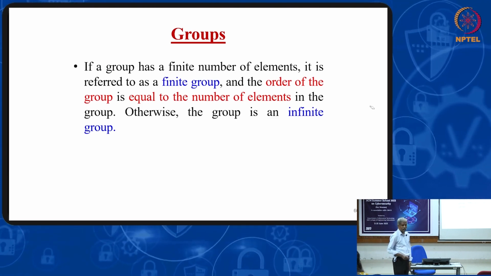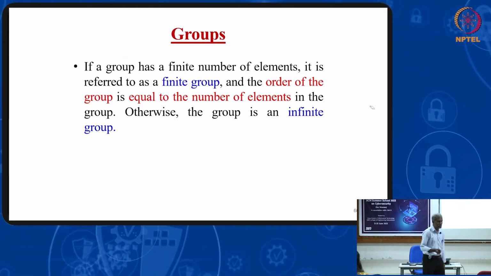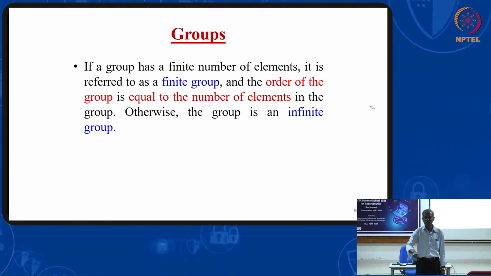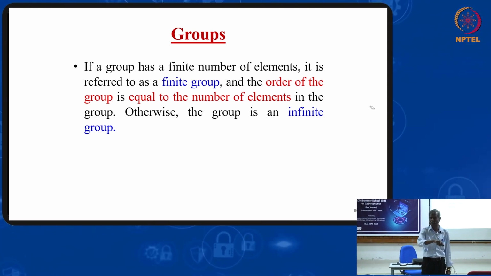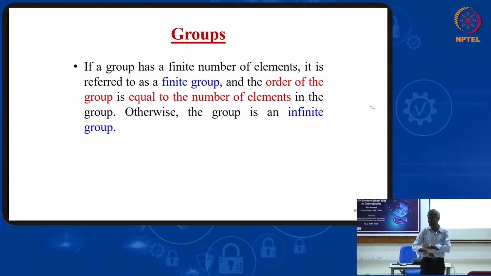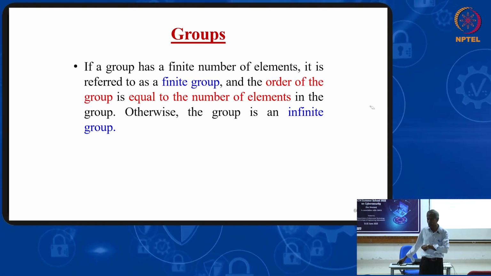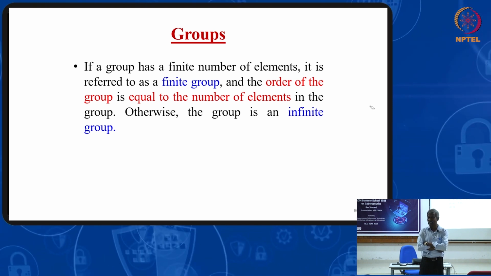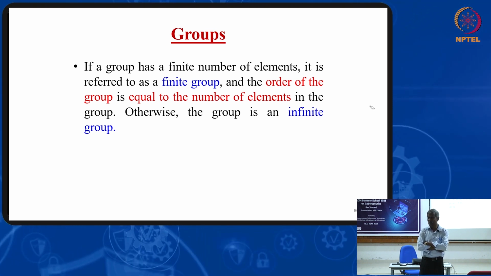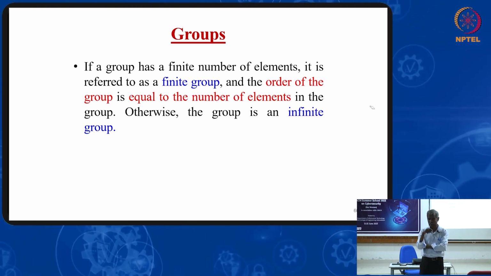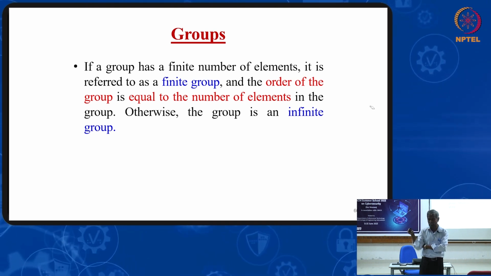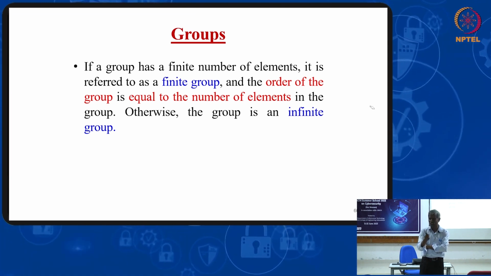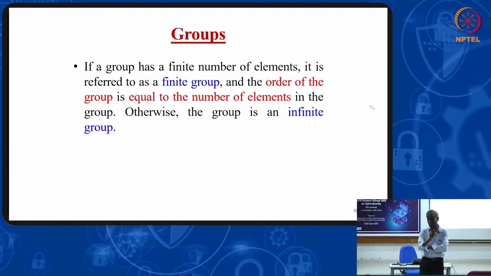A group, order of a group. If a group has finite number of elements, it is called a finite group. If a group has infinite number of elements, it is an infinite group. So I have shown one group with cube roots of unity. Is it a finite group or infinite group? How many elements are there with that? 1, omega, omega square. Only 3 elements are there. So, order of the group is 3. It is a finite group.